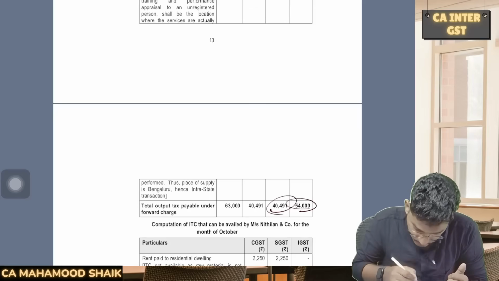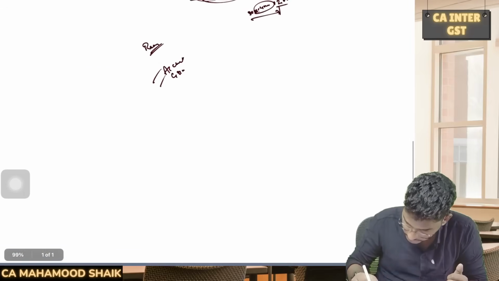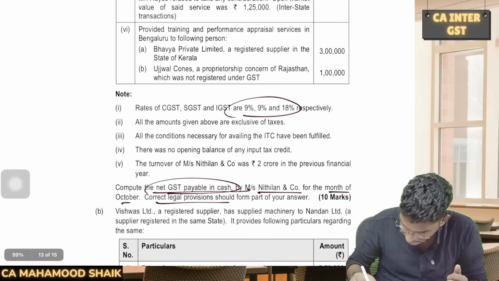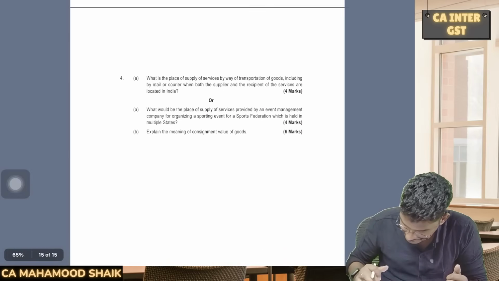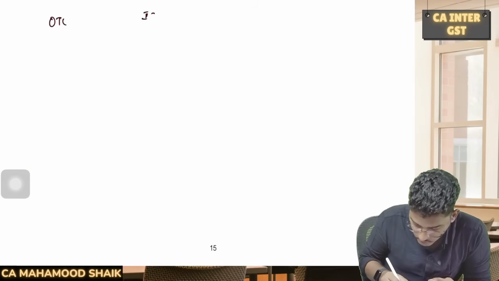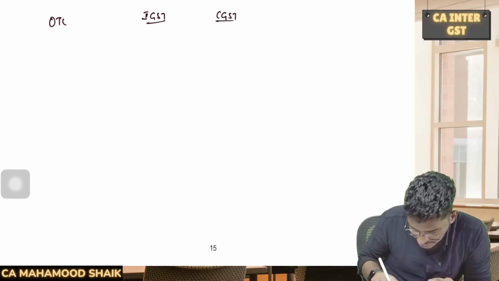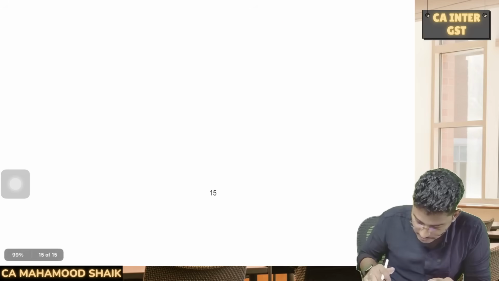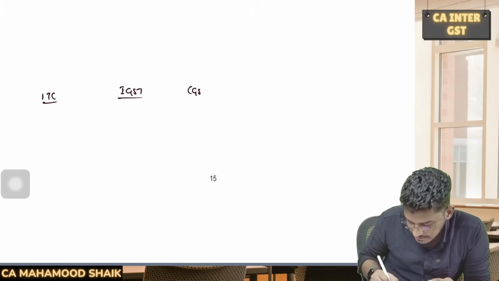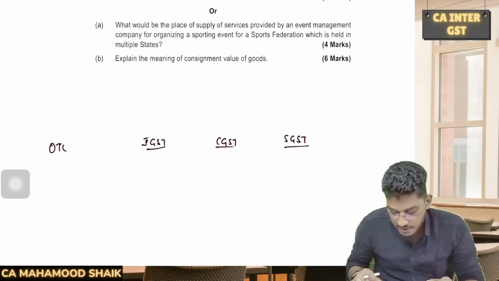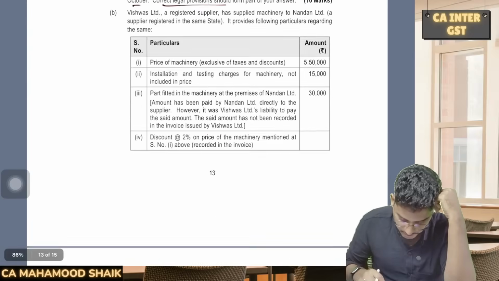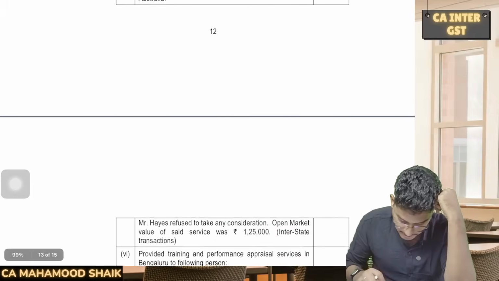Okay. Let me open something. Okay, so let me do it this way. I will add one page here. Yeah, here we will do. So we are required to calculate output tax liability under three columns, IGST, CGST, SGST. And along with that, we are also required to calculate our input tax credit under three heads, IGST, CGST, SGST. And from that, we are required to calculate what is the amount of GST which is required to be paid in cash. So let us try to solve it. Quickly, we will try to do. Yeah, here is the question.